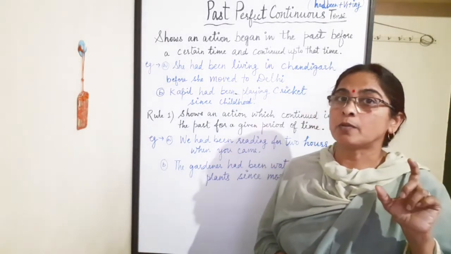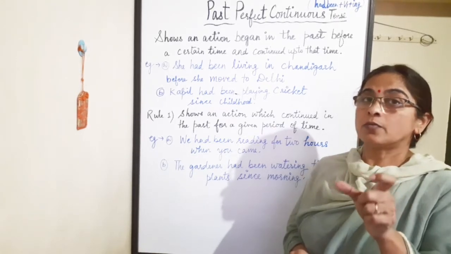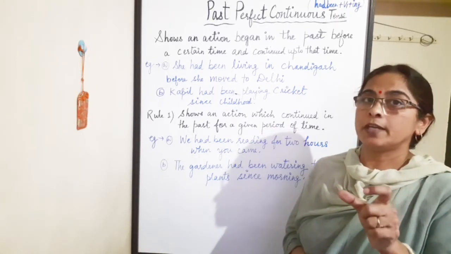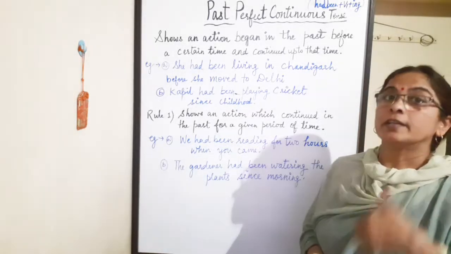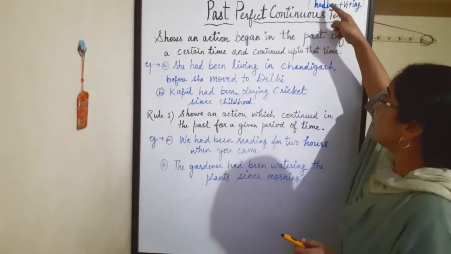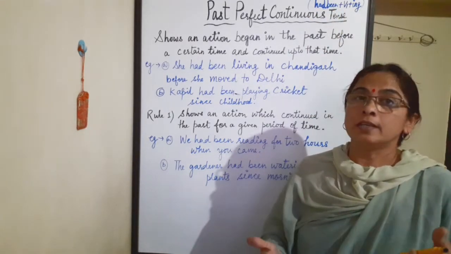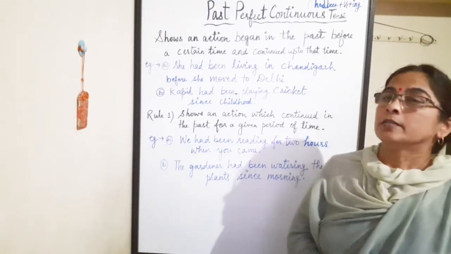Write is the first form of verb. And when we use ing with it, it becomes writing, reading, playing, laughing, dancing, singing. So along with that we use had been: had been writing, had been playing, had been singing, had been dancing.